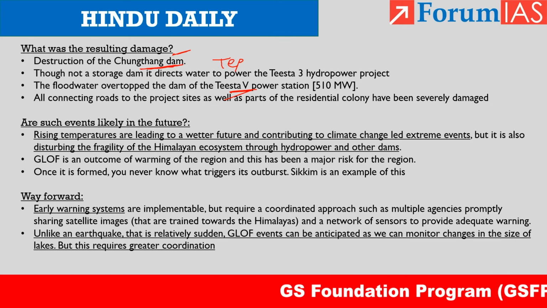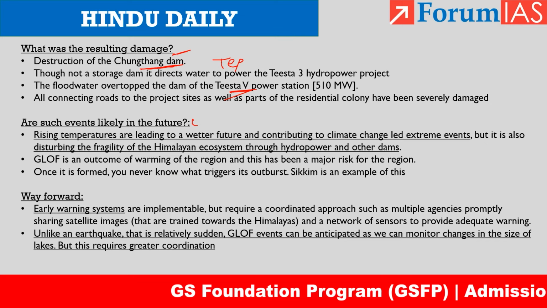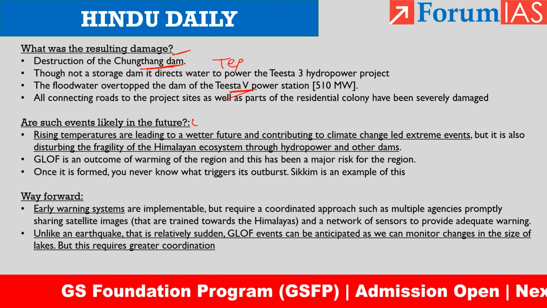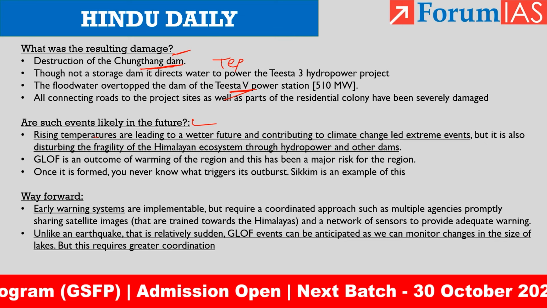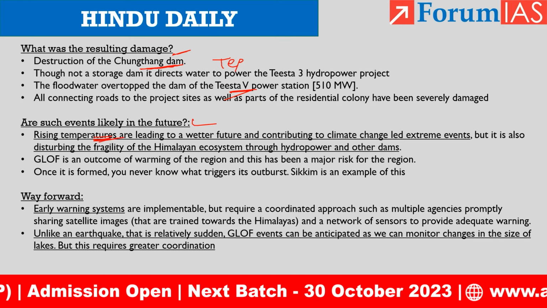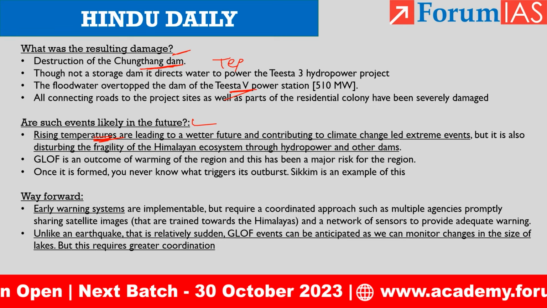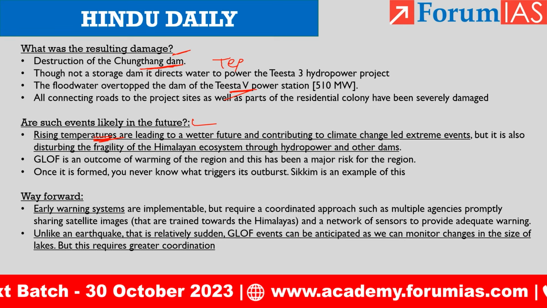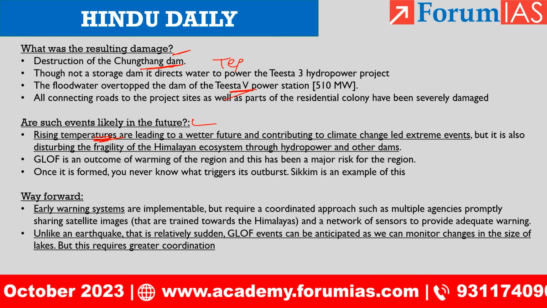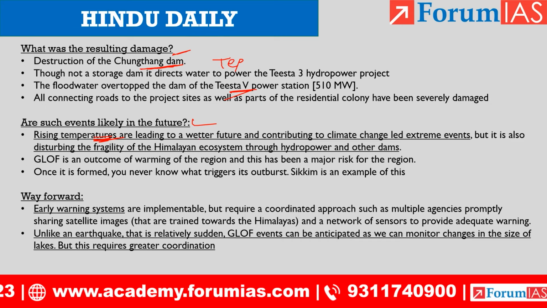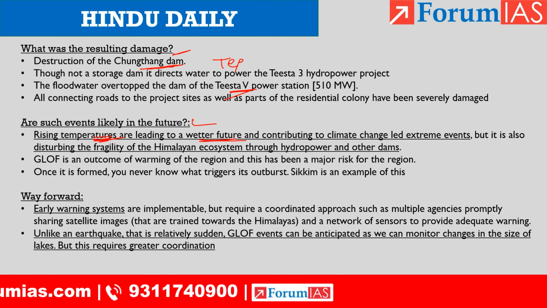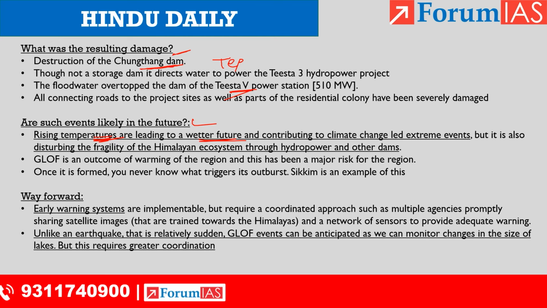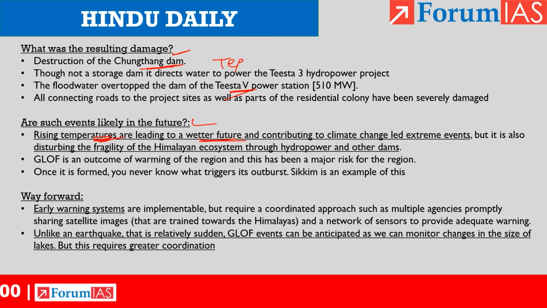Can we say that such events can occur in the future? It might occur in the future because of rising temperatures. Rising temperature is a result of climate change. We all know, right? And because of rising temperature, there might be a wetter future. And this will lead to climate change related extreme events. Not only climate change, the fragile Himalayan ecosystem is also disturbed by hydropower and other dams.